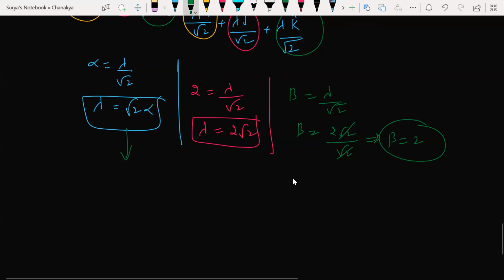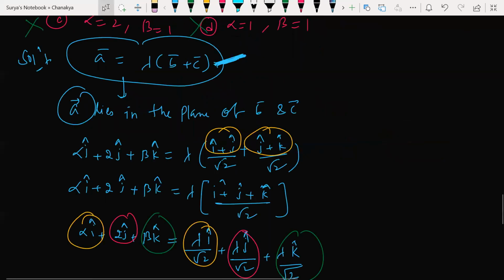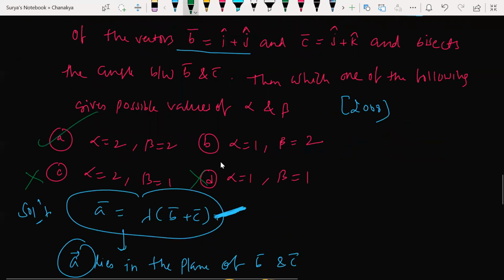Now lambda is equal to what? I got the lambda value, right? Substitute here for getting the alpha value, lambda is root 2 alpha, so alpha is equal to 2. Alpha is equal to 2 and beta is equal to 2. Option A is correct. Any doubts, people?